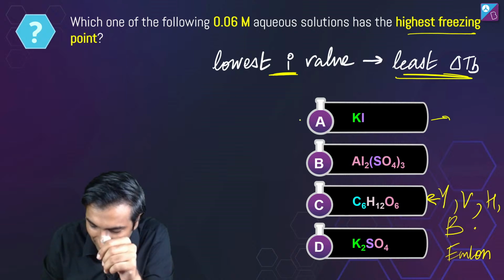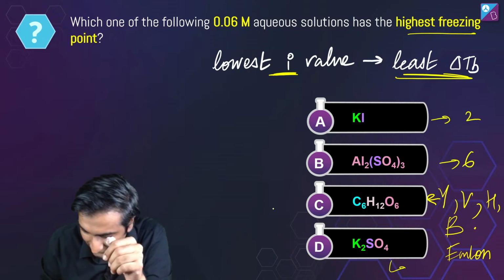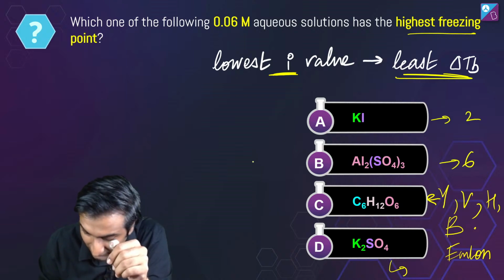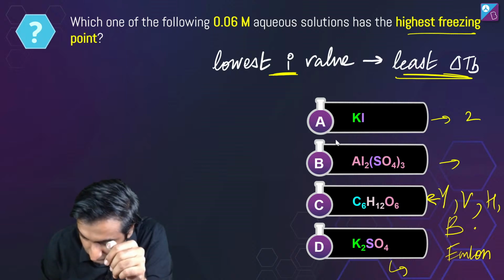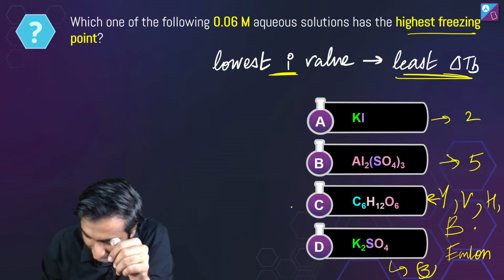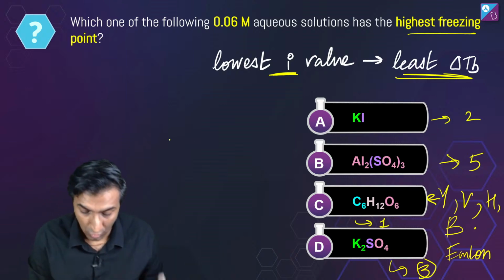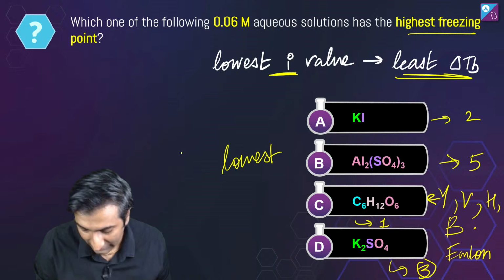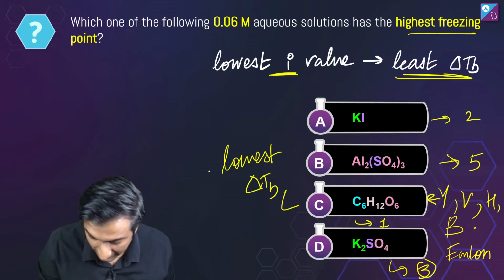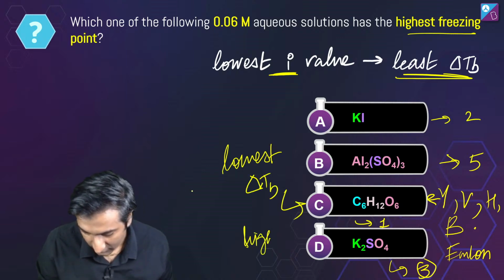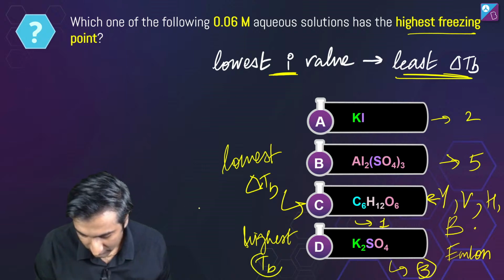Excellent one. इसका i value is going to be 2, इसका is going to be 6, इसका is going to be 6 नहीं, sorry, 3 and 2 is 5. इसका is going to be 3. Right, and iska i is obviously going to be 1. So this has the lowest delta TB, highest freezing point. That's what I'm finding out.